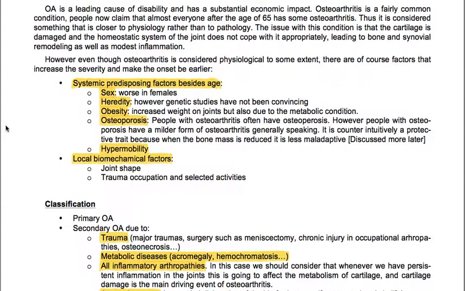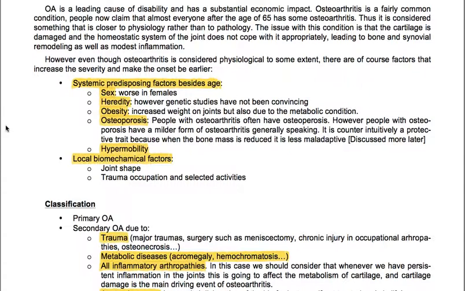Osteoarthritis is a leading cause of disability and has a substantial economic impact. It's a fairly common condition. People now claim that almost everyone after the age of 65 has some osteoarthritis. Thus, it's considered something that is closer to physiology than to pathology.